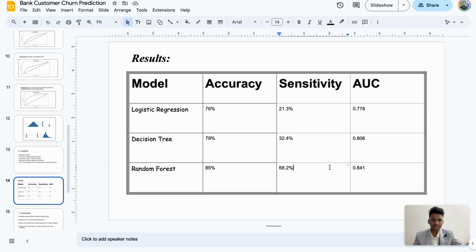So here's the catch. When we are able to give as high accuracy as possible, the sensitivity automatically reduces. Basically, it will be in a balanced state. If we increase the sensitivity level, the accuracy will automatically reduce and vice versa. So here we have a balanced result. We got an accuracy of 85% and a sensitivity of 68.2%.